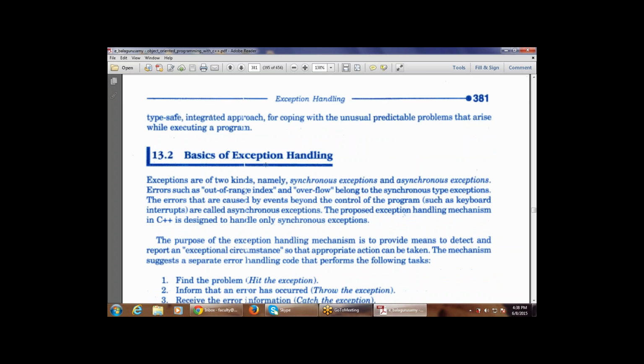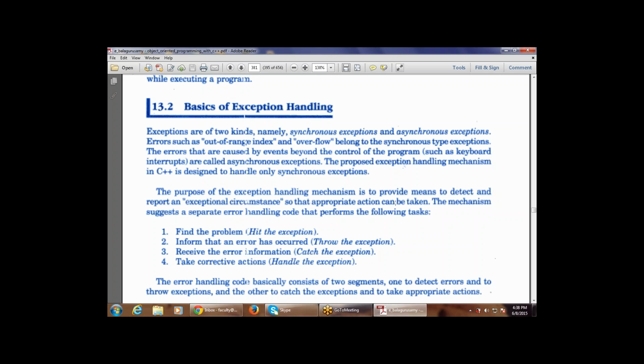Now, the next paragraph says the purpose of the exception handling mechanism is to provide means to detect and report an exceptional circumstance, so that appropriate action can be taken. The mechanism suggests separate error handling code that performs the following tasks. These are the different tasks used to handle errors, known as the exception handling mechanism.